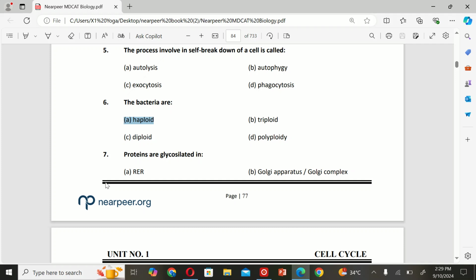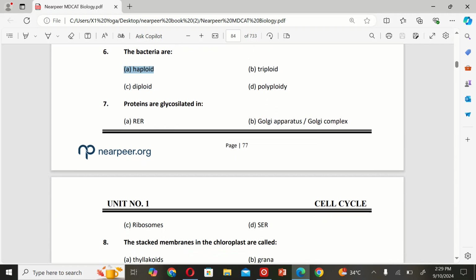Next MCQ is, proteins are glycosylated in A. Rough endoplasmic reticulum, B. Golgi apparatus, C. ribosomes, and D. Smooth endoplasmic reticulum. So the correct option is B.